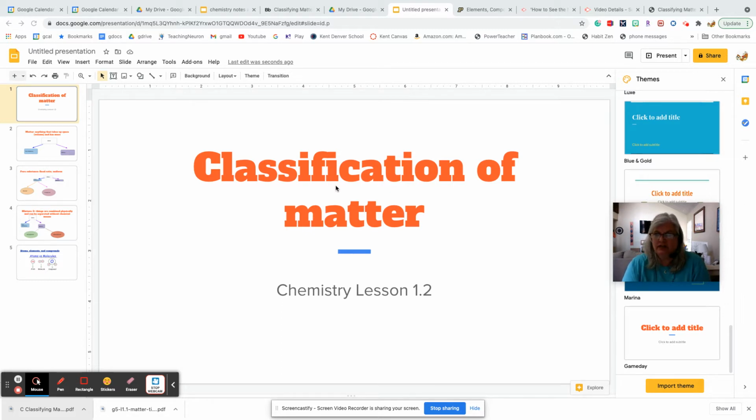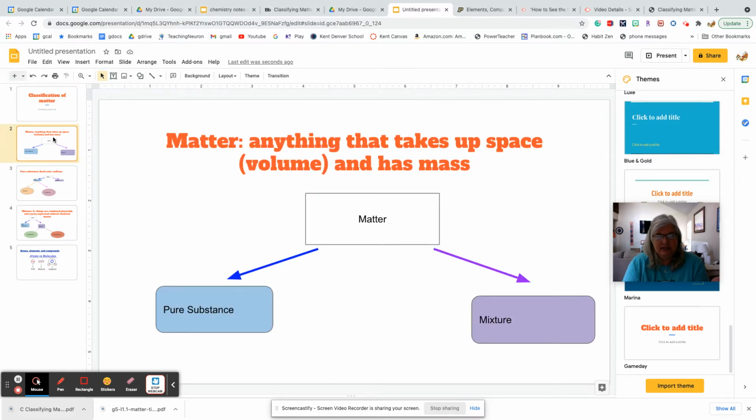So we've learned a lot about matter, and we know that matter is basically anything that takes up space and has mass, right? So if it has volume and it has mass, then we can consider it matter. And remember from your previous lessons that pretty much anything in the universe that is tangible or visible probably has matter. Now, some of the things that we talked about that aren't matter are things like a rainbow or your thoughts, but pretty much everything else is matter. So let's look at how exactly we are going to classify it.